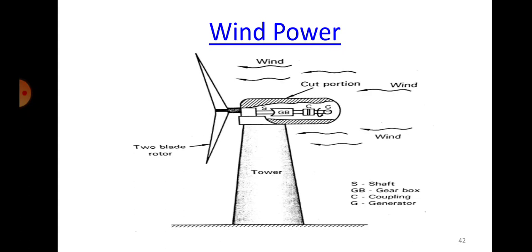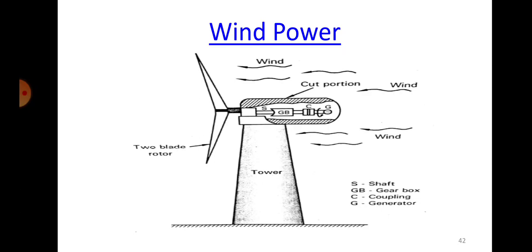Even in the case of hydraulic turbines, gas turbines, or steam turbines, what we try to do is take some form of energy and convert that into rotation. That is our ultimate aim. If we are able to rotate it, then we can directly couple it with the generator and produce electricity, right? Same thing in the case of hydraulic energy: we use the flow of water to run the turbine blades. That turbine, when it starts rotating, is coupled with the generator and power is produced.